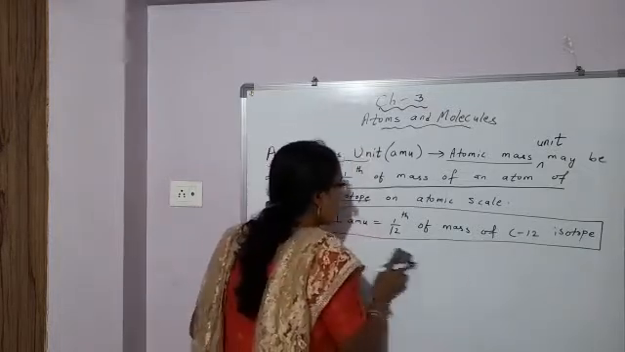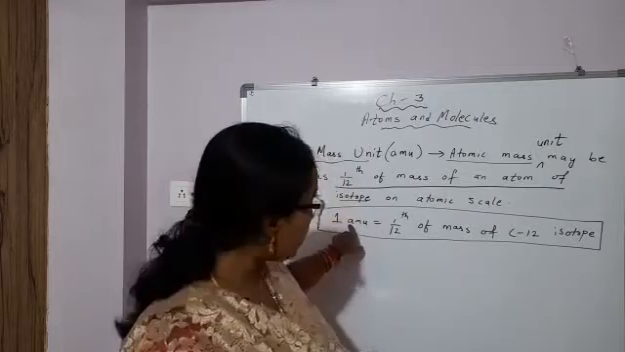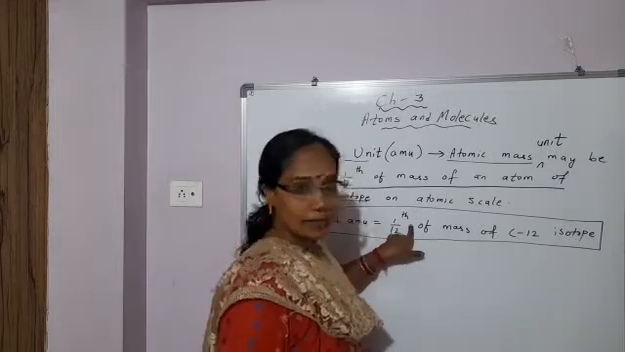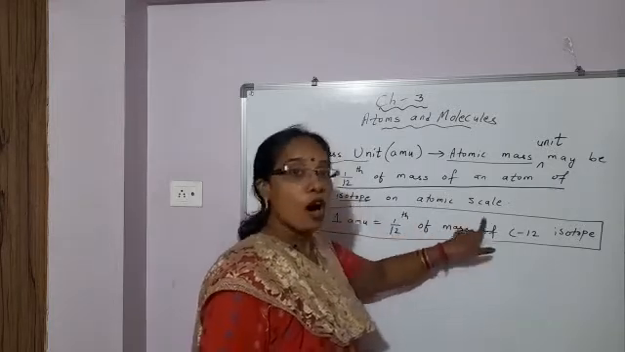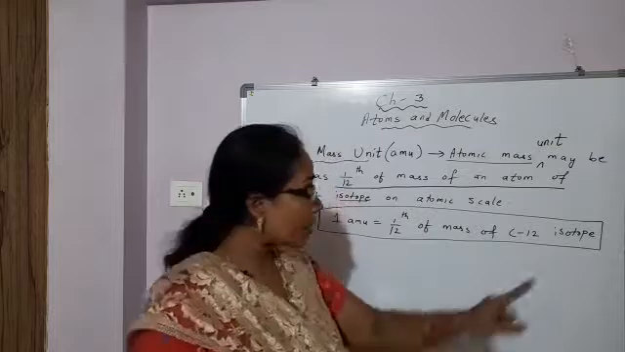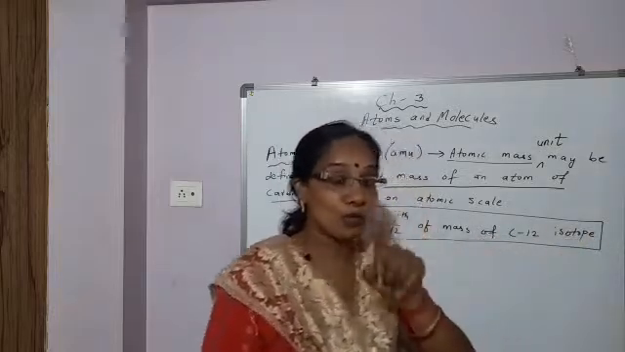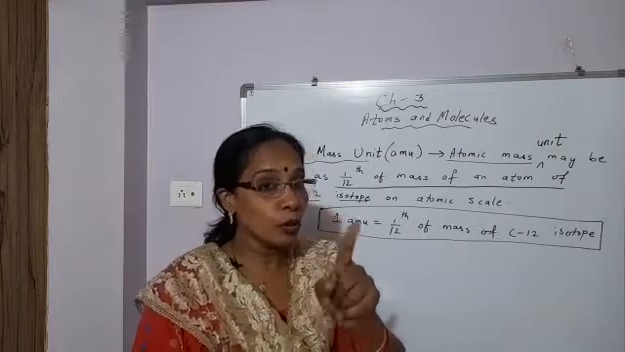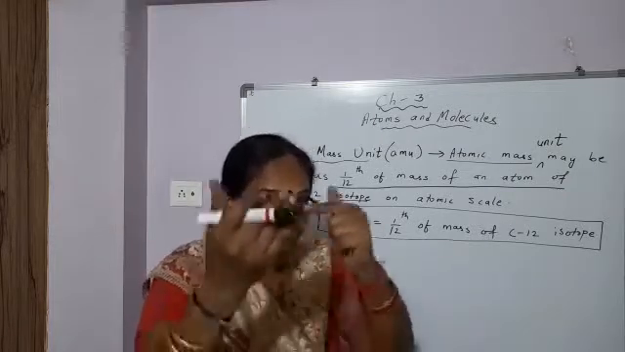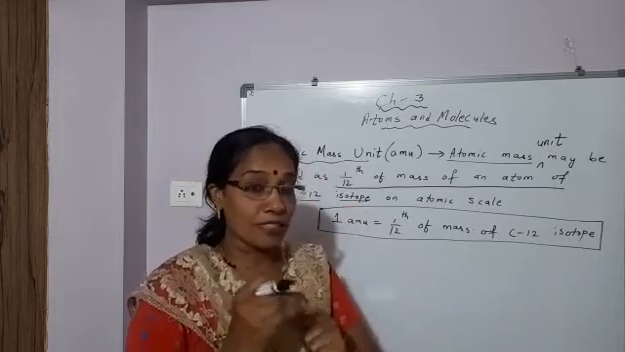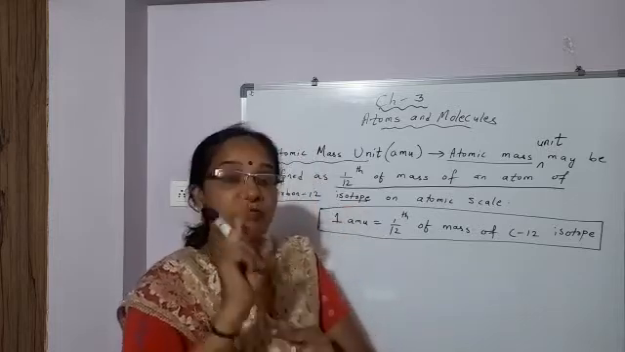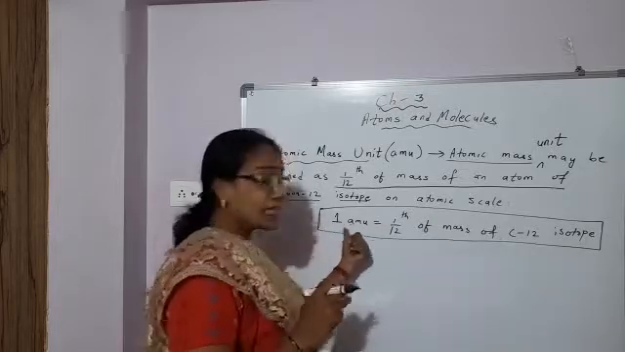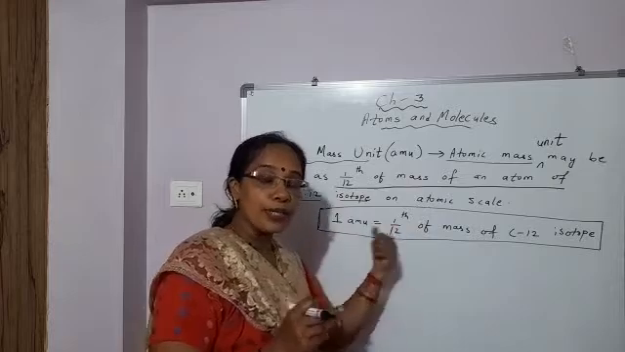So, what is atomic mass unit? 1 AMU, atomic mass unit, is equal to 1/12th of mass of an atom of carbon 12 isotope. Carbon whose mass is 12. One atom of carbon whose mass is 12, its 1/12th part, that mass of 1/12th part of one atom of carbon 12 isotope, that will be equal to 1 AMU, atomic mass unit.